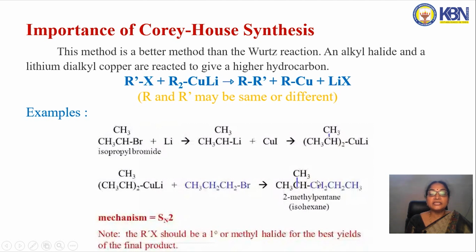Here the coupling takes place between the n-propyl group of bromopropane and the isopropyl group of the Gilman reagent and gives the corresponding higher alkane, that is 2-methylpentane or isohexane.